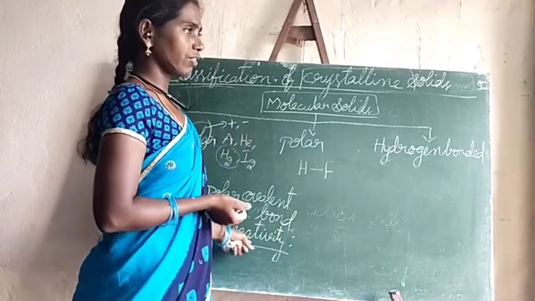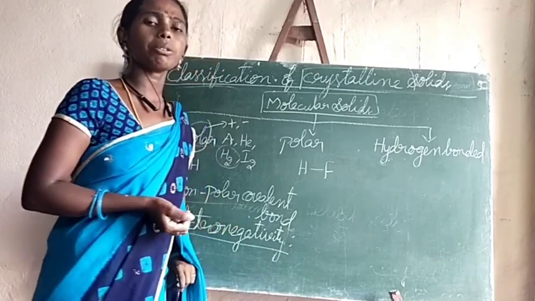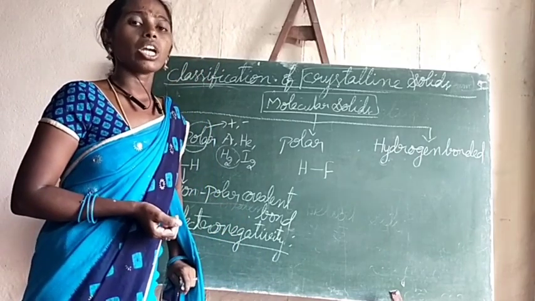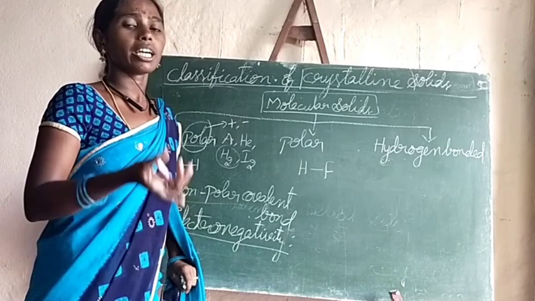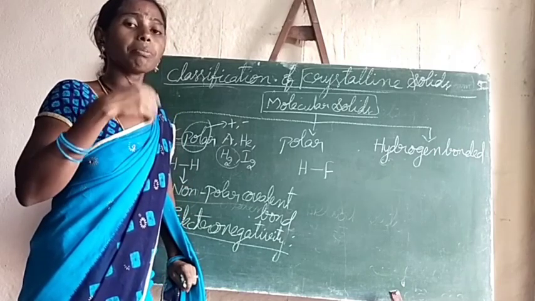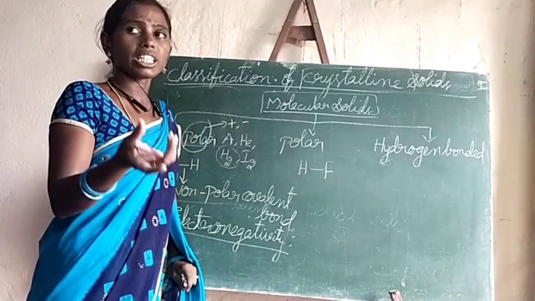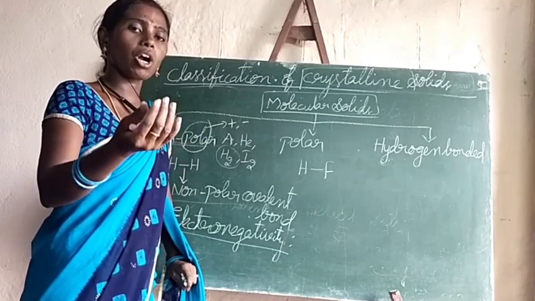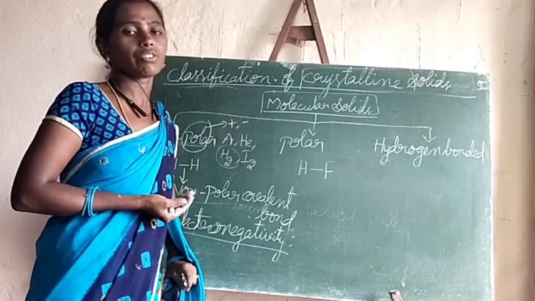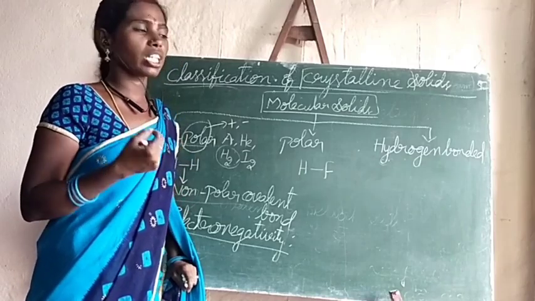Electronegativity is a periodic property. Electronegativity means nothing but the ability of an atom to attract the bond pair of electrons towards itself.